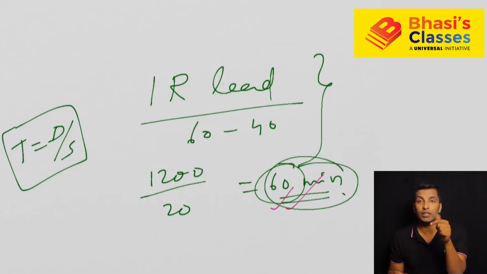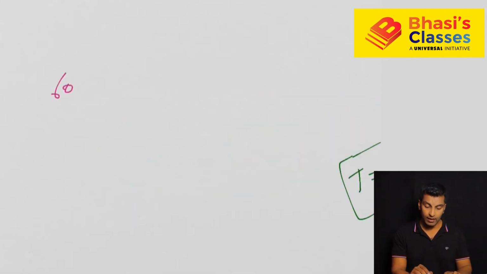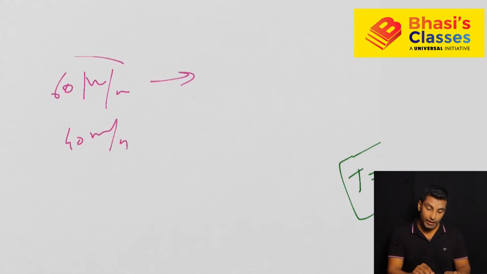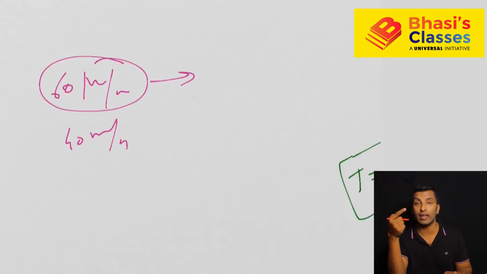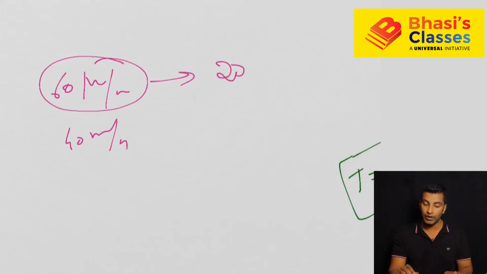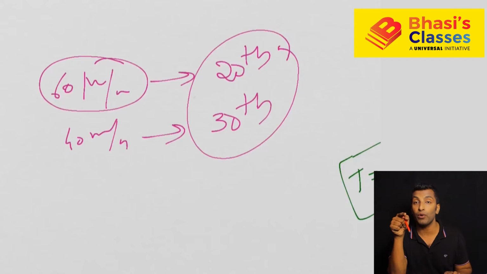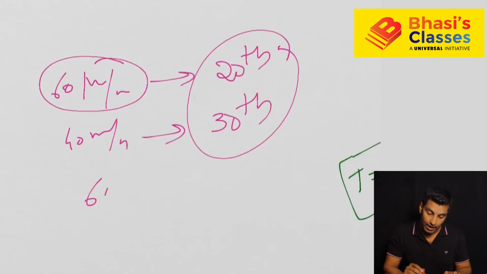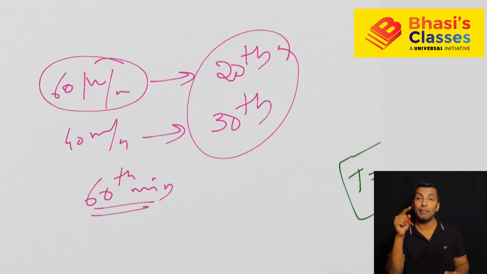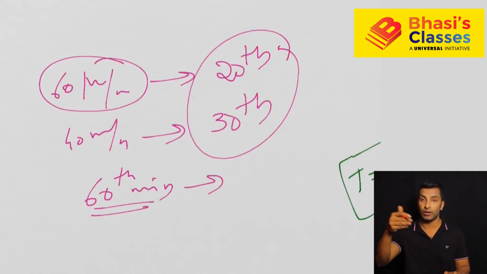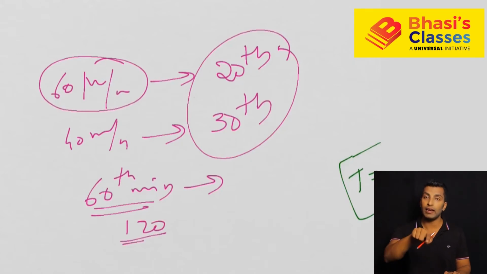Otherwise, I hope you understood the method in which you calculate both answers, because I have taken them as two different questions and solved them. If 60 meter per minute and 40 meter per minute is given, I calculated in what time the 60 meter per minute person will reach the starting point. He will reach the starting point every 20th minute, and the second person will reach every 30th minute. Take the LCM, and you will get the answer for when they meet for the first time at the starting point. That is at the 60th minute. Then when they meet the second time at the starting point, take all the multiples. Now 60, then the 120th minute they will again be at the starting point, that's the second meeting at the starting point. I hope this is clear.